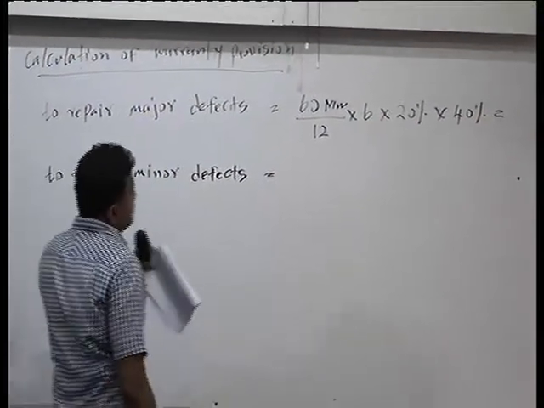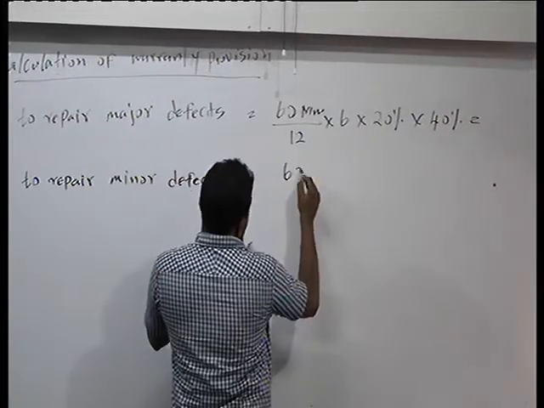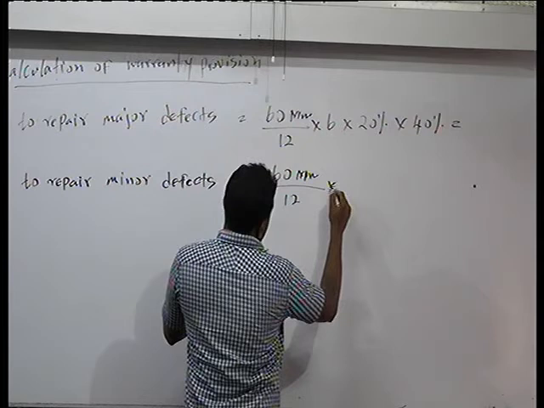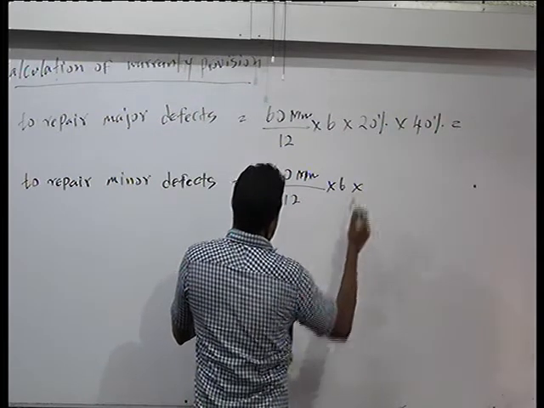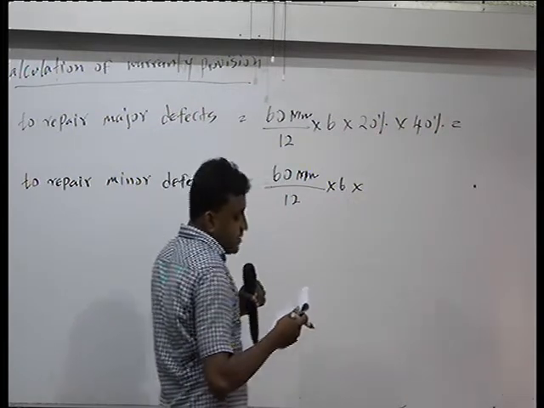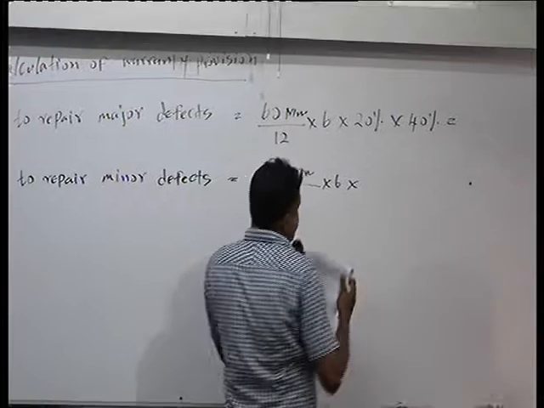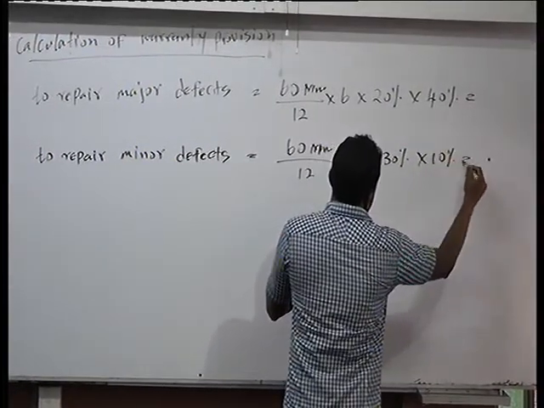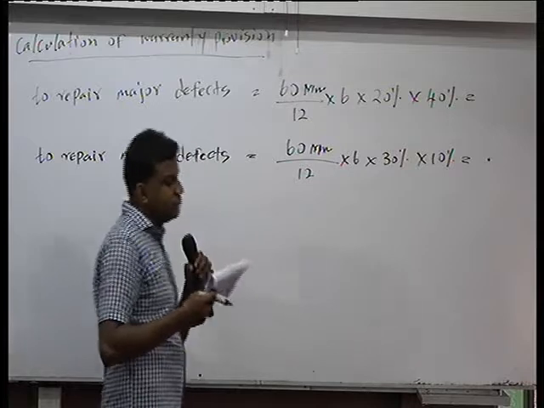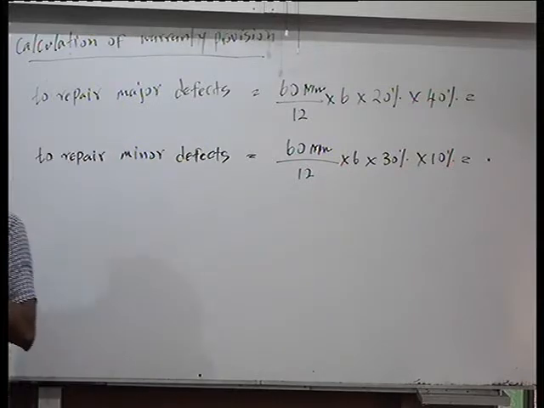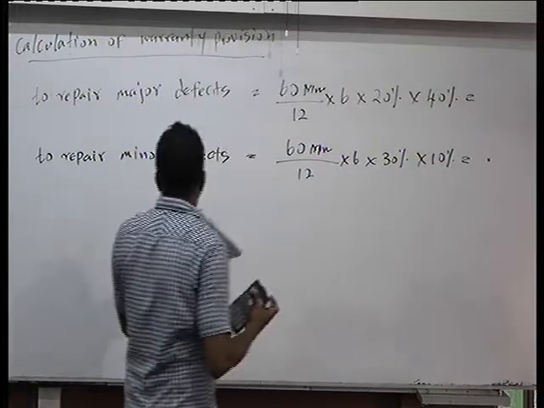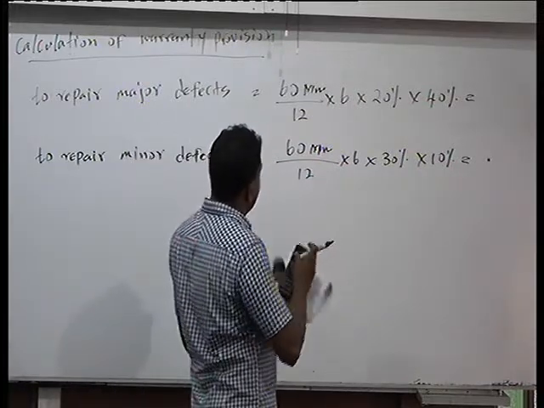Minor defects, right? So then again you can take 60 million, divide 12, multiply 6, and for the minor defects, it is equal to 30% of total goods sold, and it is equal to 10% of total sale value. Then now you can calculate what is the warranty provision separately. The amount should be recognized as a warranty provision for the major defects and minor defects.